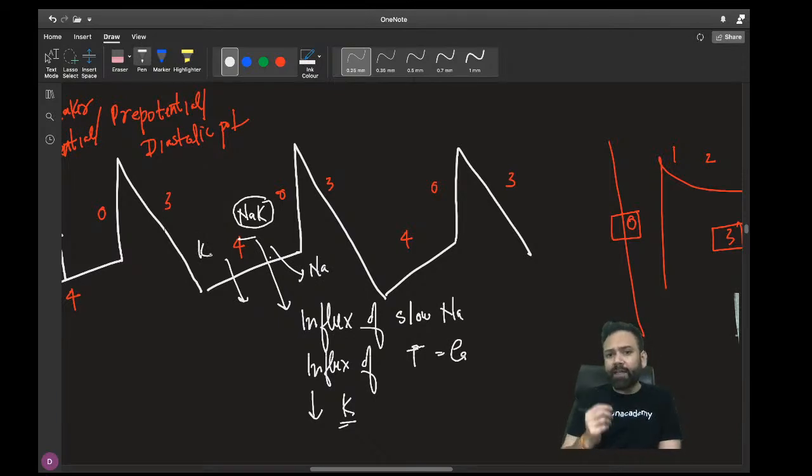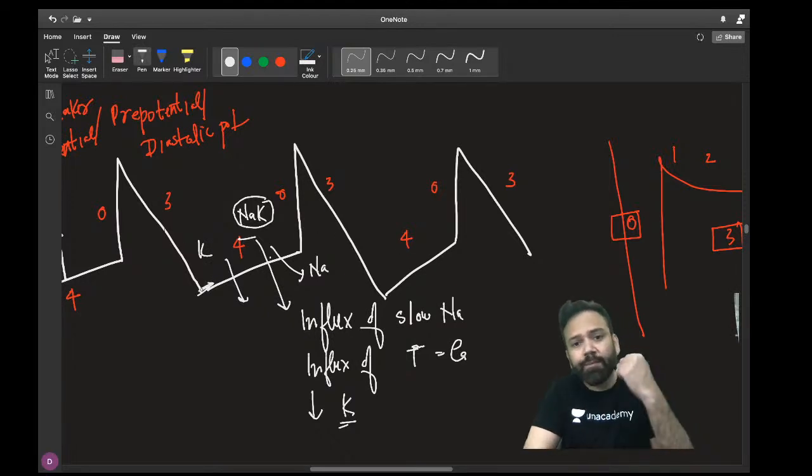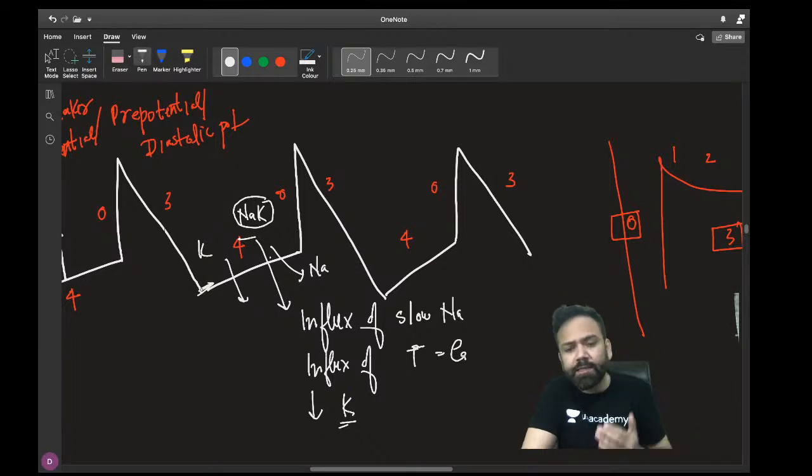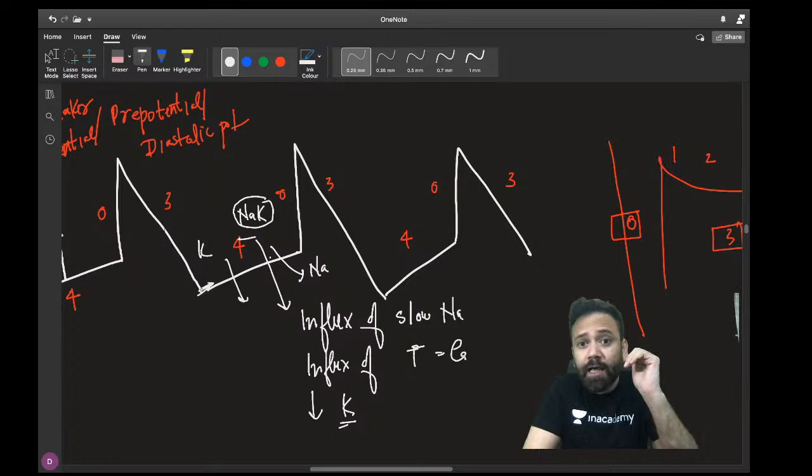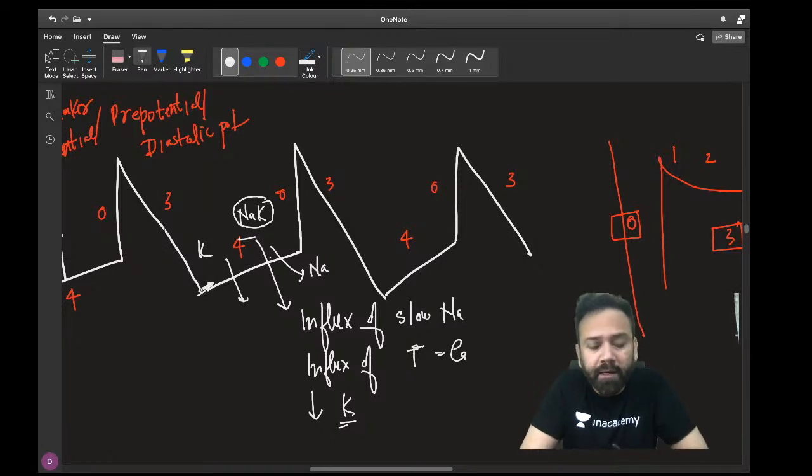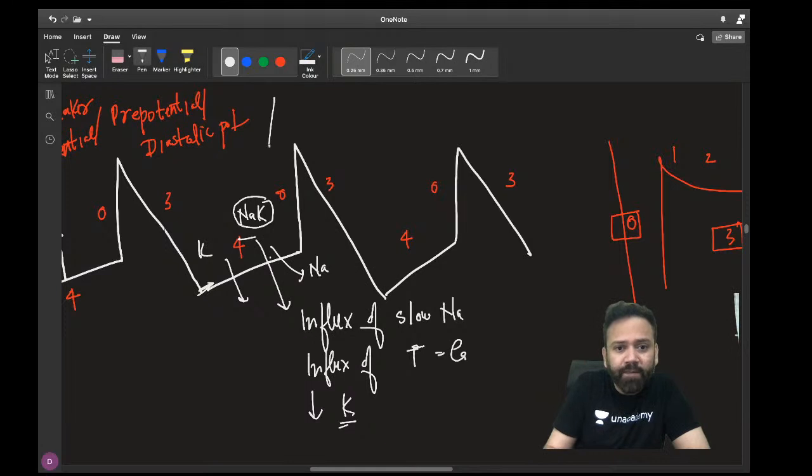So why are they called funny? Because the scientist who saw this noticed that after repolarization, sodium is coming inside. He said that this is the funny thing, that there is depolarization, there is repolarization, and just after repolarization there should be RMP. But in SA node, slow sodium is coming inside. So he named them funny leaky channels, which open at a certain voltage. So they are also called voltage gated channels.